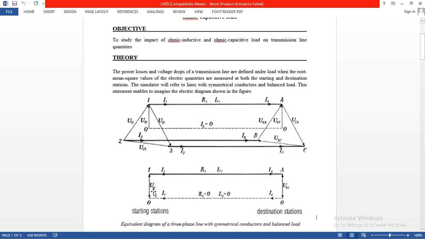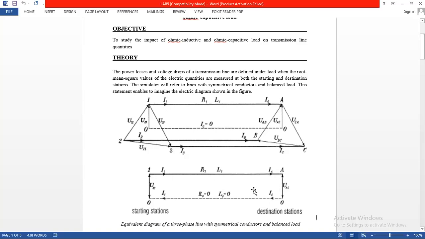At the same side, the current flowing from conductor 1 is I1. This is the starting station, nominated by conductor 1, and at the receiving and destination station we receive the conductor called A. The starting end current we call I1, and at the ending end of the transmission line it is IA.